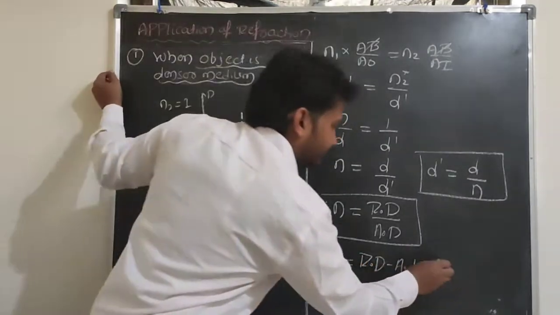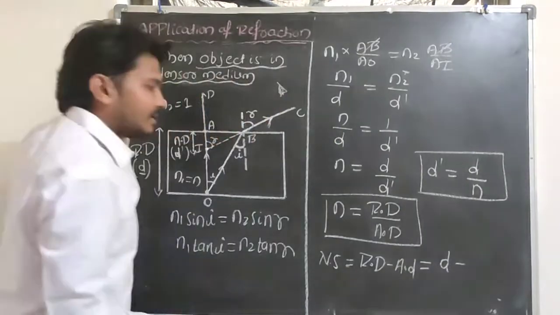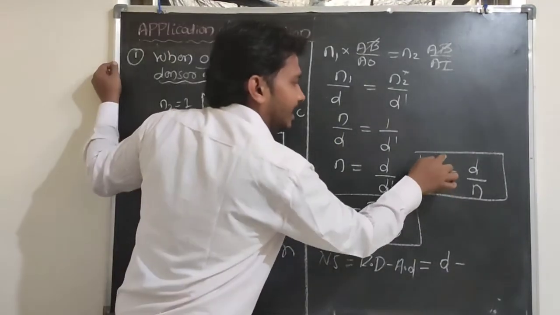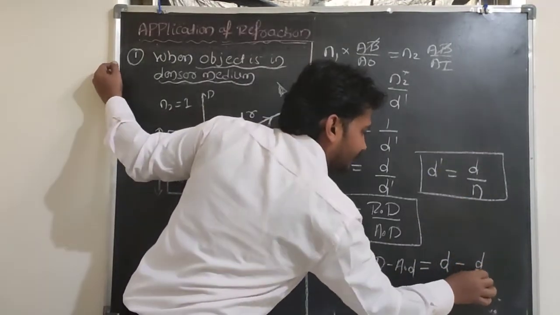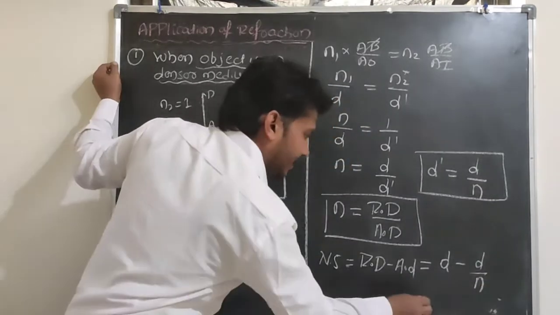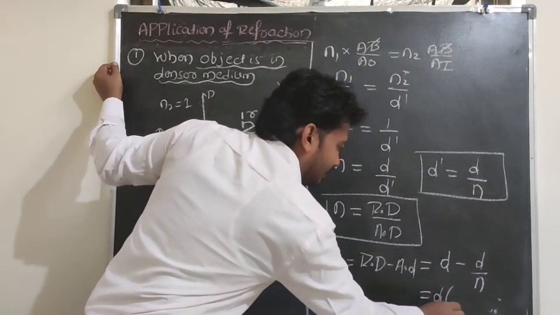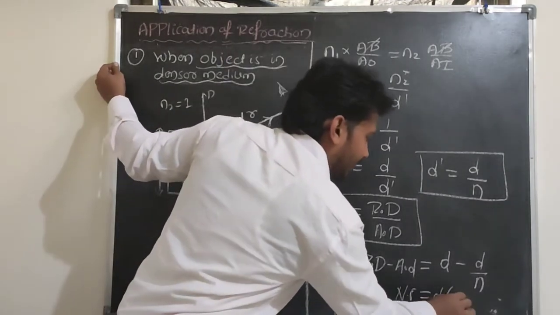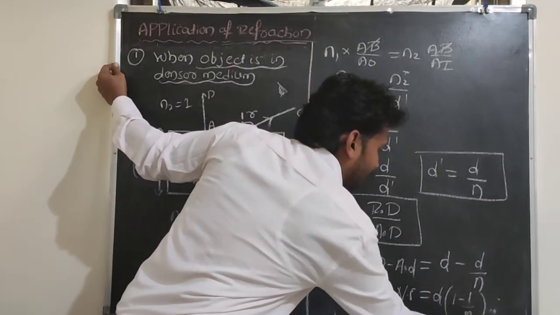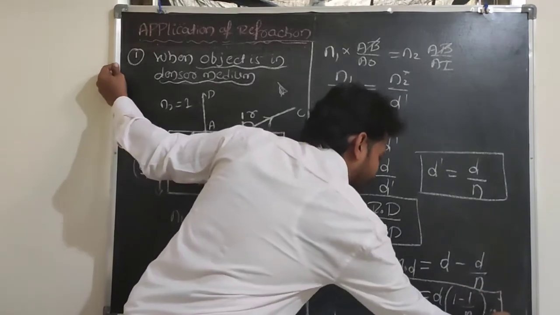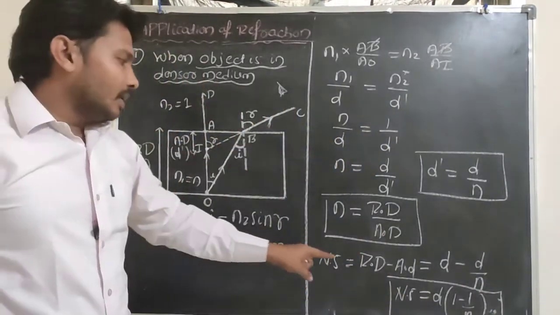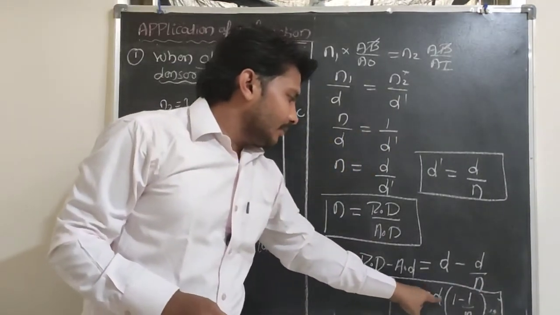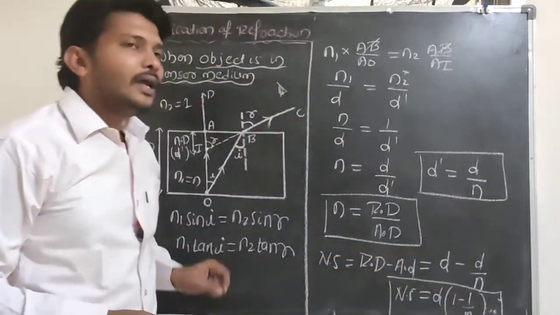D. Minus the apparent depth value, D dash is equal to D by N. So normal shift is equal to D into 1 minus 1 by N. What is the equation for normal shift here? Normal shift is equal to D into 1 minus 1 by N here.